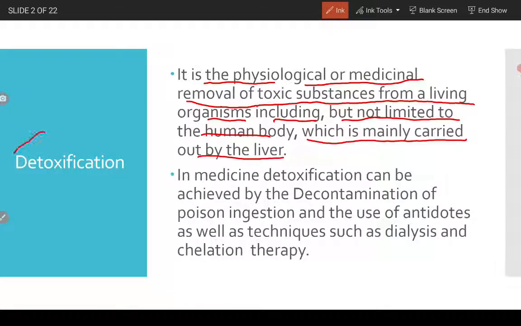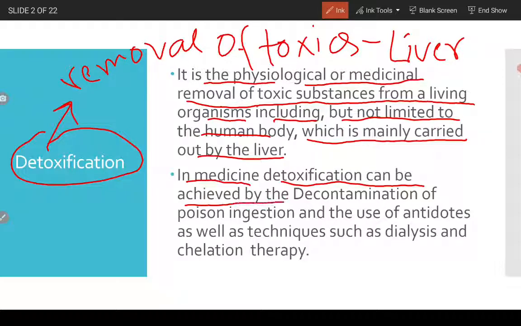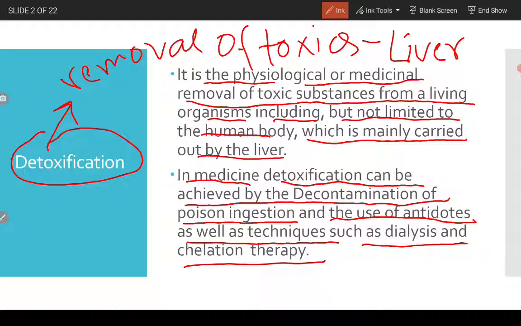So, detoxification is the physiological medicinal removal of toxic substances, which generally occur in the liver in humans. In medicine, detoxification can be achieved by the decontamination of poison ingestion and the use of antidotes, as well as techniques such as dialysis and chelation therapy. We'll talk about all of this in detail in the next slides.